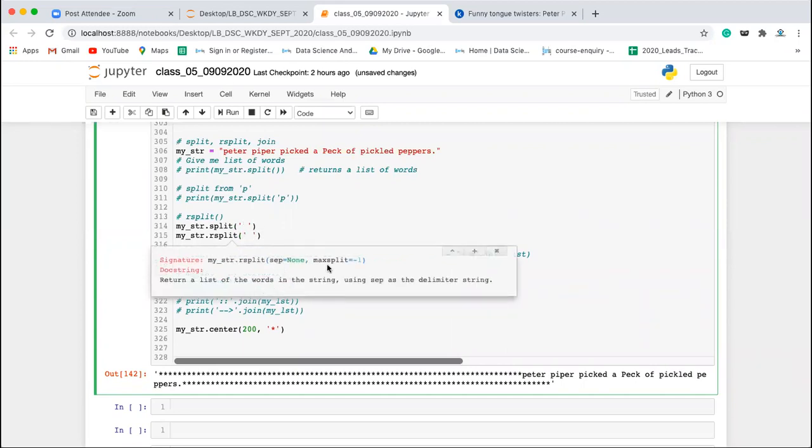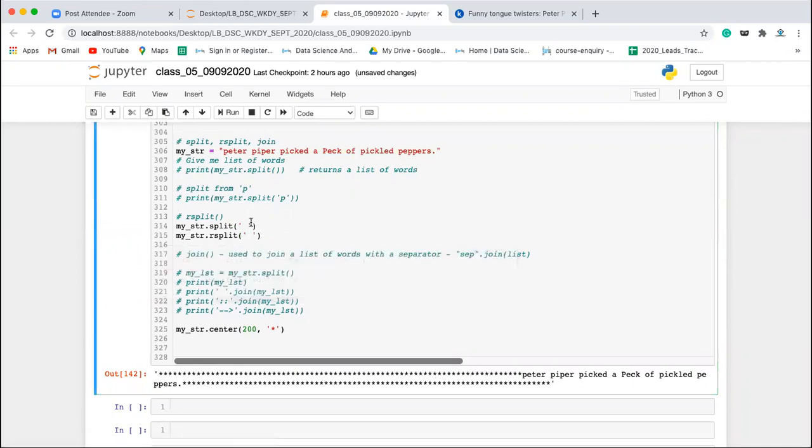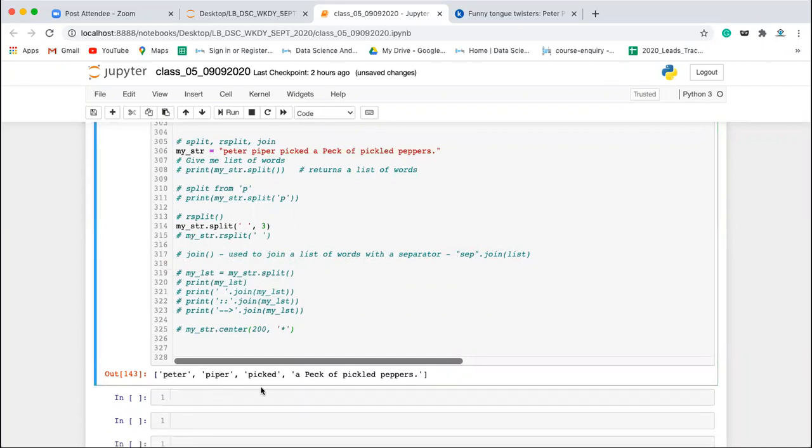But here you have maxsplit. Let's say you want only 3 splits. It will be doing it from the left hand side, and you will get the 3 splits, 1, 2, 3, and the rest all come here. But if you do it using rsplit and you want only 3 splits, then it will be done from the right hand side. So from the right hand side, 1, 2, 3, and the rest of the things come here.